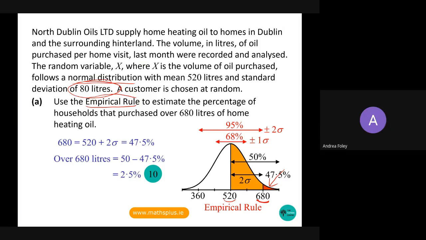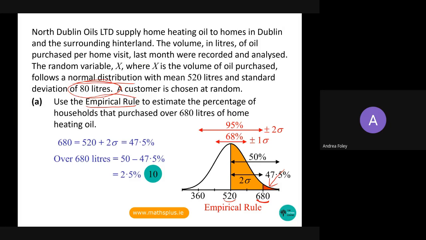So this one is a 0, 4, 7, 10 scale. And on this one, for low partial credit, we're looking for any relevant work, so any work of merit. An example would be if you drew out the normal distribution and correctly wrote on the values of 68% for 1 standard deviation either side, 95% for 2 standard deviations, and 99.7% for 3 standard deviations. So correctly identifying that normal distribution with the correct percentages for the standard deviations either side of your mean. That would be low partial credit.